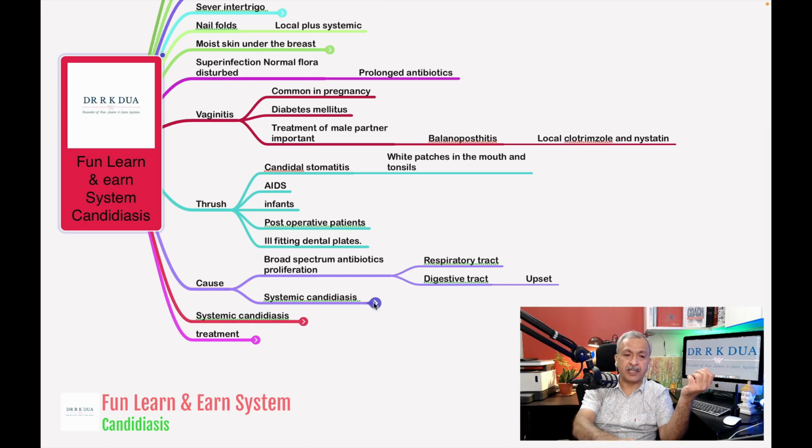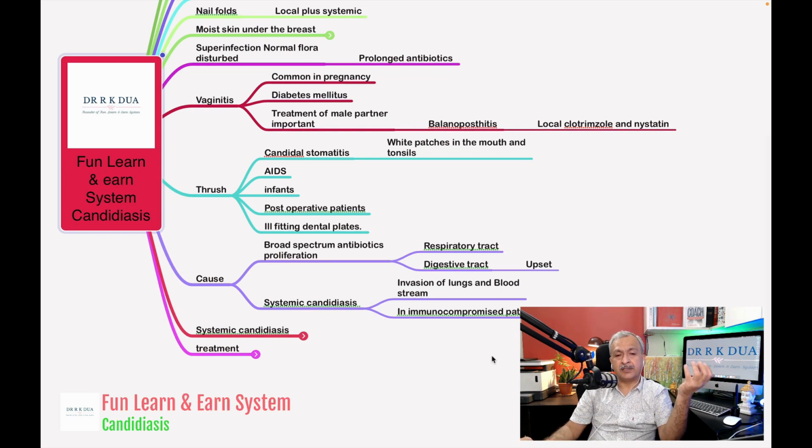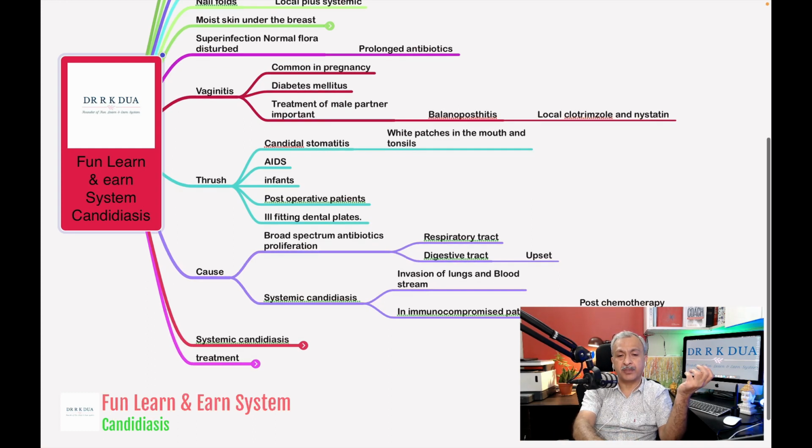So systemic candidiasis, in this case, these candida invade the lung or the blood stream. From there, these candida can spread to the whole of the body, and in case of immunocompromised patient, in the post chemotherapy and the post transplant where the immune system of the patient is depressed by giving the medication, so that there should not be rejection of the graft which has been placed in the patient's body.